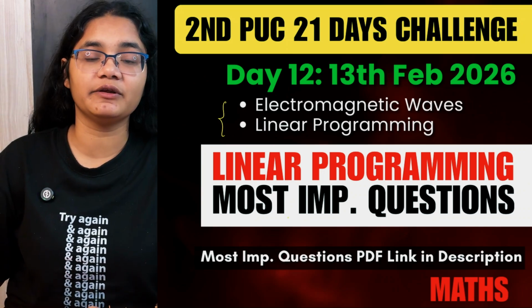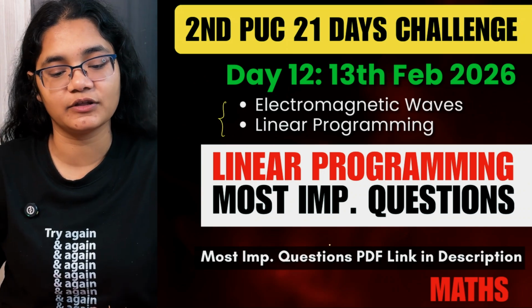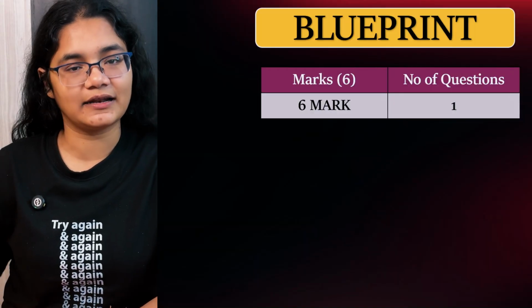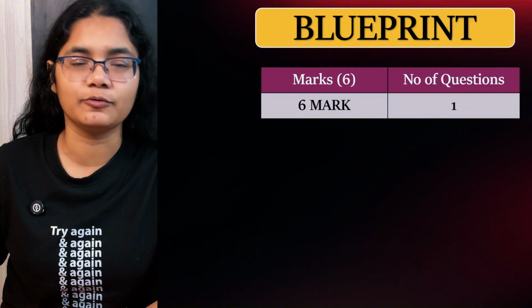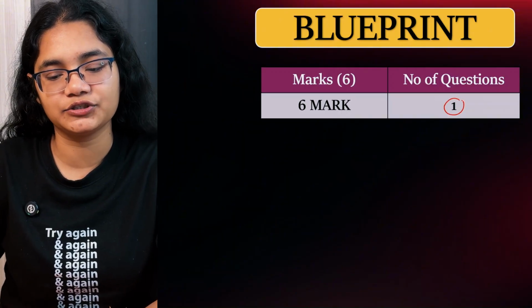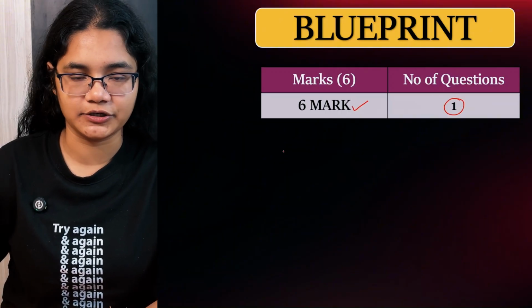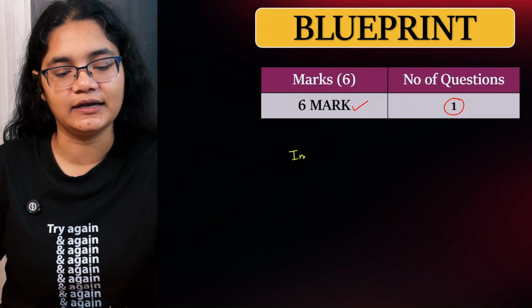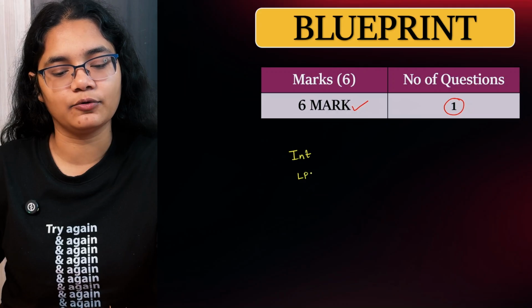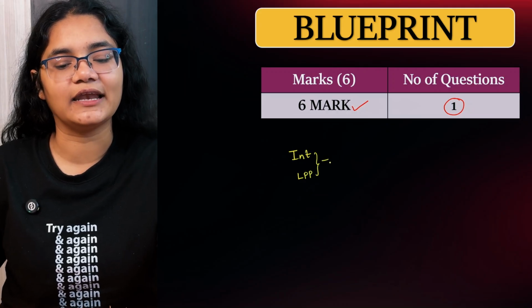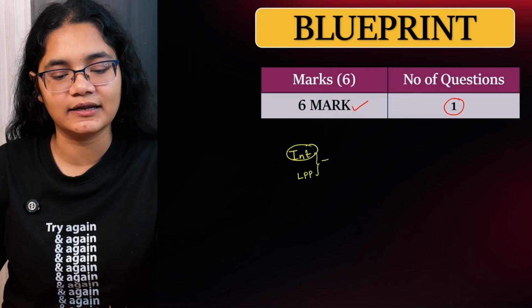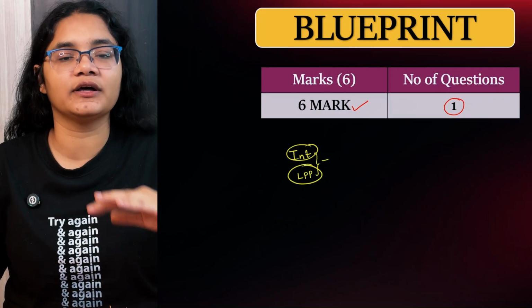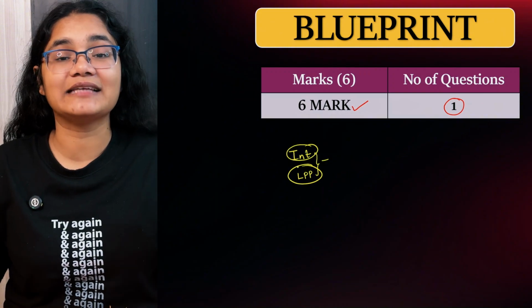Now in this video we will be discussing the most important questions from the chapter linear programming problems. Before that, let's understand the blueprint. You can see that the blueprint is very clear. You will get one question, and that too a 6-marker question. In this section, there will be an option between integration and linear programming problem. You have to choose any one question. If you are weak in integration, then definitely you should consider LPP. But yes, here you have to draw the graph a little bit. It is lengthy, but it is highly scoring.